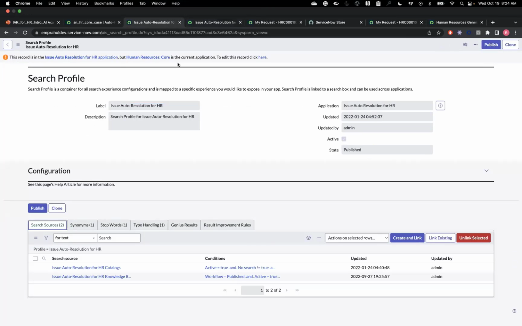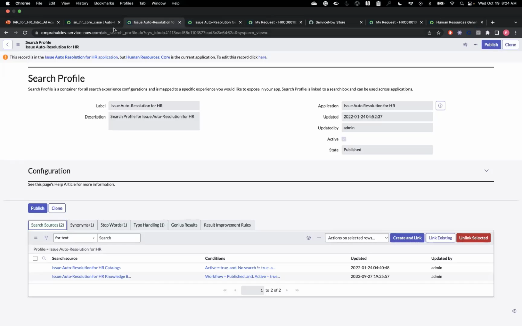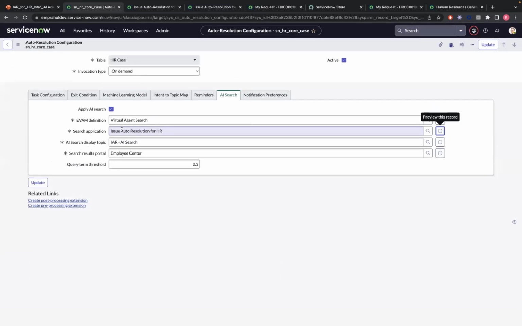I might not be going into more details of AI search, but it's pretty much the standard configuration of what we need to be doing for AI search. It's just that we use this same search profile or the search application attached here. And similarly, we have this search results portal. Back in the email notification, I clicked on view recommendations, and when I clicked on it, it automatically took me to the search portal, which is the ESC portal. The reason is that I already assigned the portal where the search results would be going.